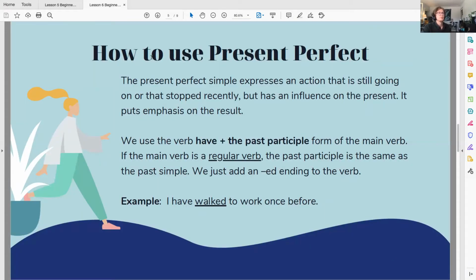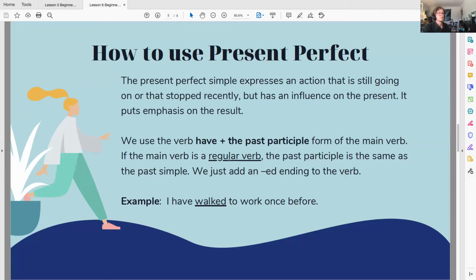So how to use the present perfect. The present perfect simple expresses an action that is still going on or that has stopped recently, but has an influence on the present. So we put the emphasis on the result of that action. There's a really simple formula to use here. We would use our subject, the verb to have, plus the past participle of the main verb.